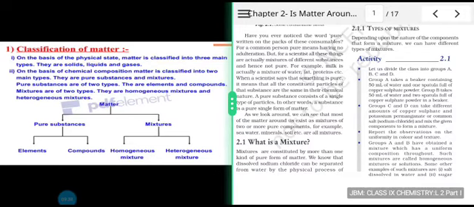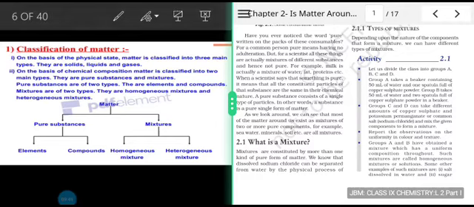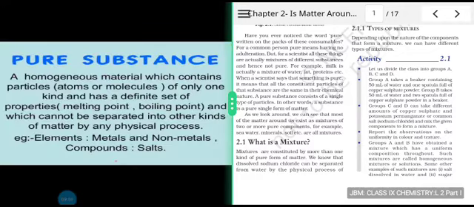We have already seen how to classify matter. We can classify matter into pure substances and mixtures. Pure substances can be further classified as elements and compounds, whereas mixtures can be classified as homogeneous and heterogeneous mixtures. So, how to define a pure substance?